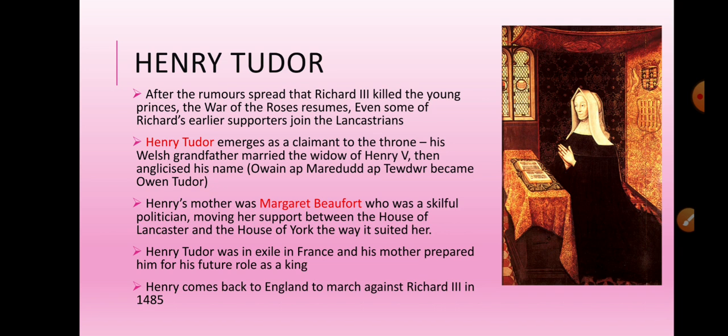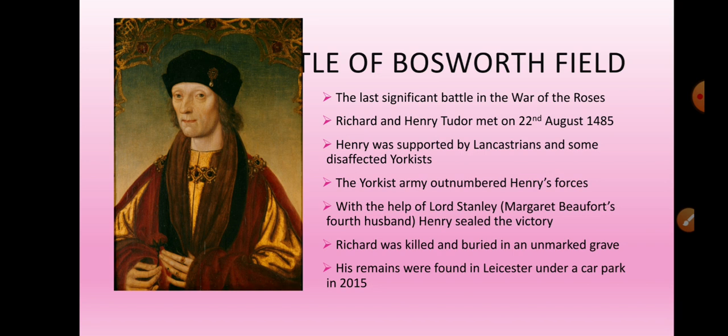Now, Henry comes back when the rebellion starts against Richard III, and when the rumors about the prince's death start. Then there's quite a bit of chaos in England. Henry comes back to England, taking advantage of this chaos, and he marches against Richard III in 1485, although he is unable to gather a huge army.